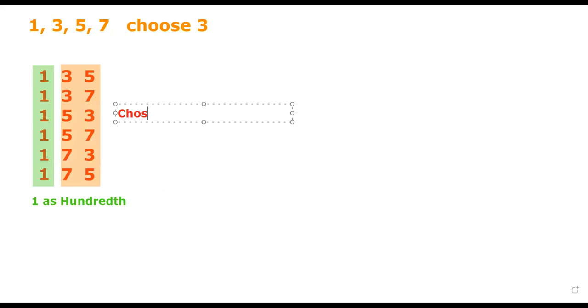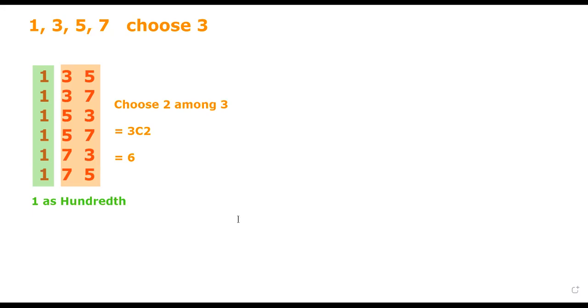What is exactly the value of this? This is exactly our 3C2, a combinatorial coefficient, and hence it's equal to 6. That's why there are 6 of them. So actually, we don't need to list them out. We intuitively know that there are 6 numbers of which we have 1 as the 100th digit.